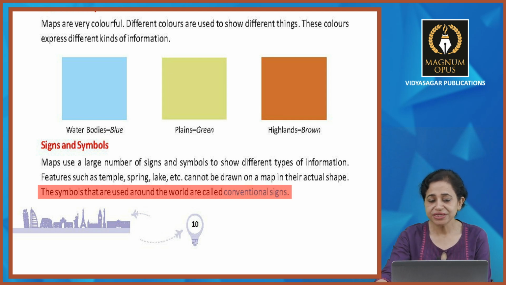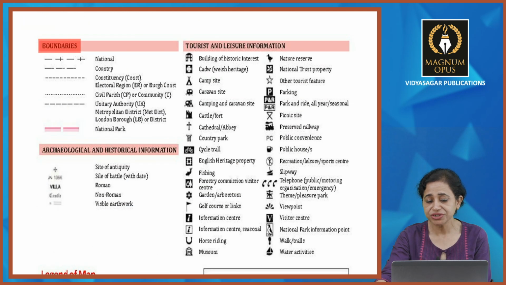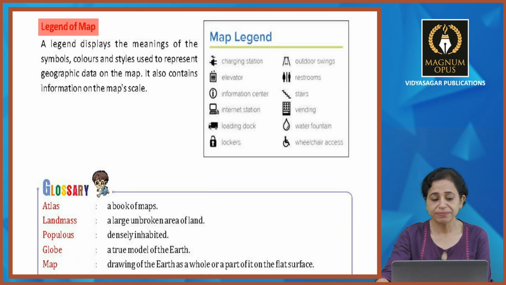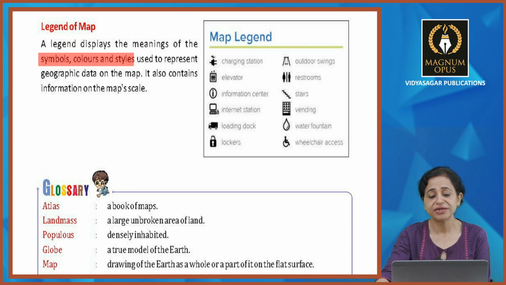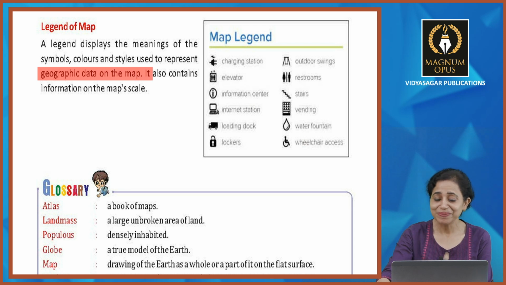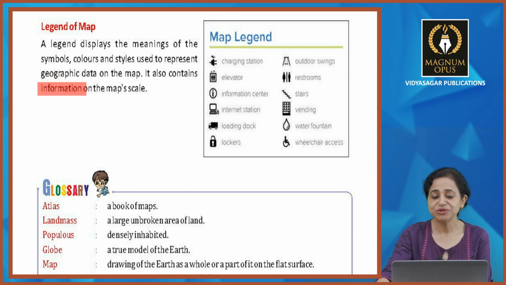Right? You can see all these conventional signs: boundaries, archaeological and historical information, tourist and leisure information. You can read about this. Now we will move to the legend of a map. A legend displays the meaning of the symbols, colors, and styles used to represent graphic data on the map, and it also contains information on the map scale. Right?